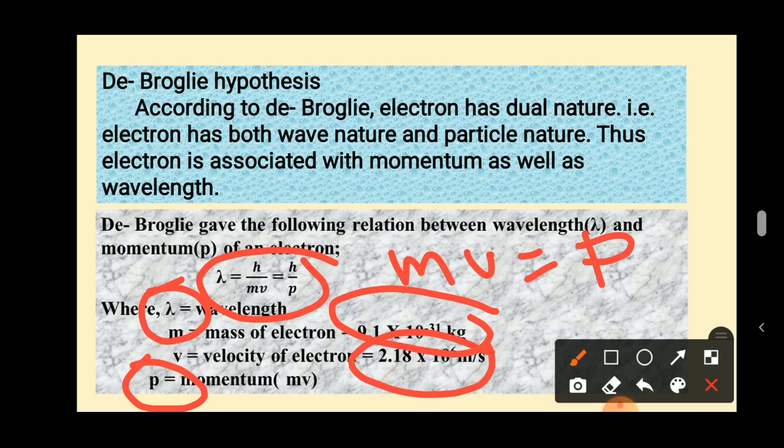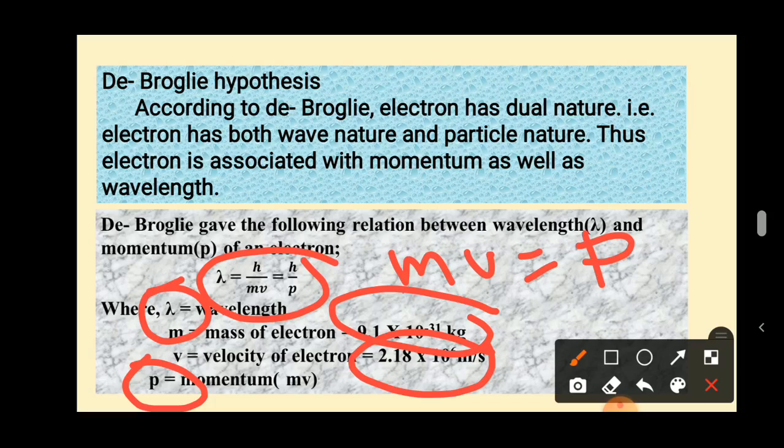If the electron is a wave, then what is a characteristic of wave? Of course wavelength should be there. One fundamental characteristic of wave is nothing but the wavelength. If the electron is considered as a particle, of course a particle has mass and velocity. Mass and velocity together are called momentum. Based on these ideas, he gave a relationship between wavelength and momentum, that is lambda is equal to h by mv, which is also written as h by p.